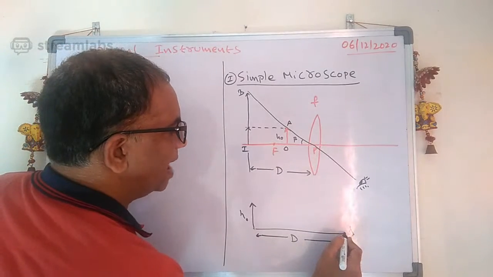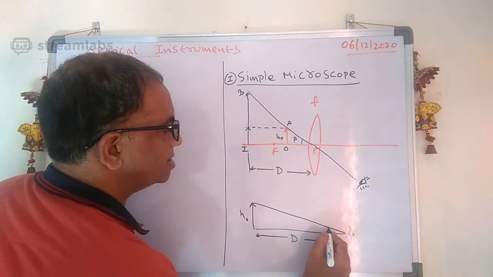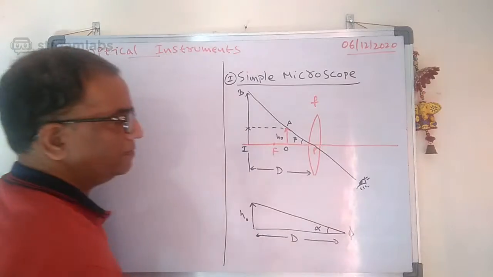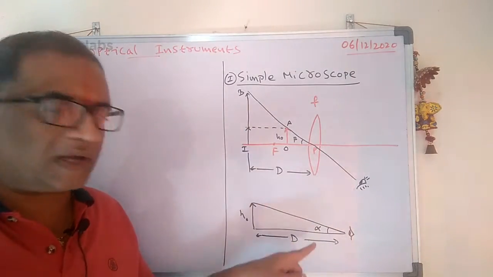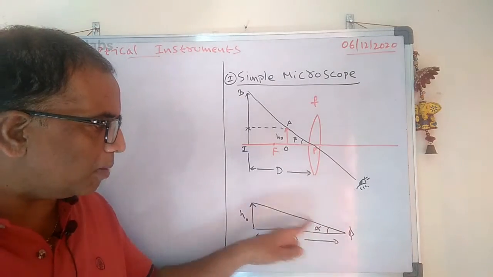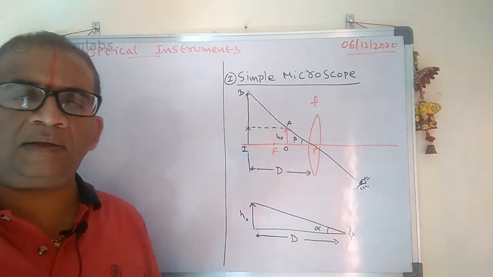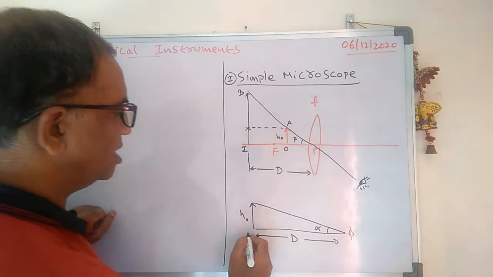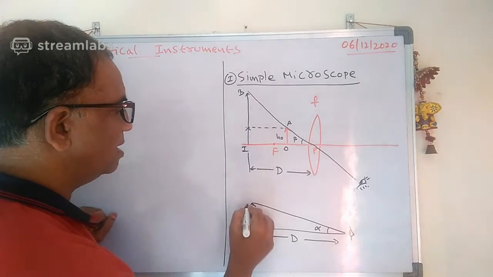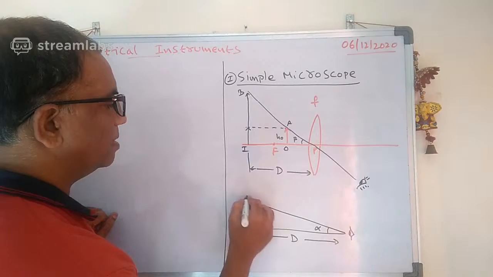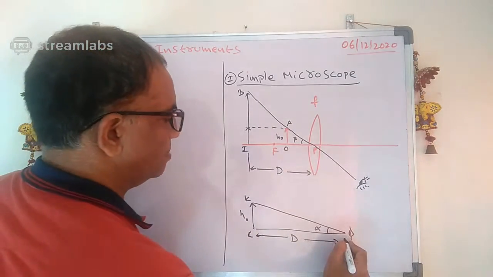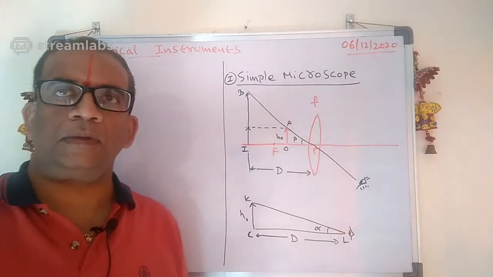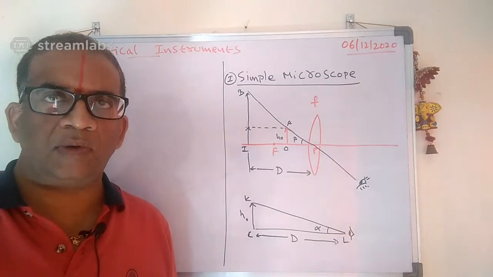Anyhow, see carefully. Suppose I am seeing it directly, let us say I make an angle alpha. What is this alpha here? When the object is seen directly, that is alpha. Let us call this point C and this K, this is CK, and this one is some L. Are you following what I am saying here?